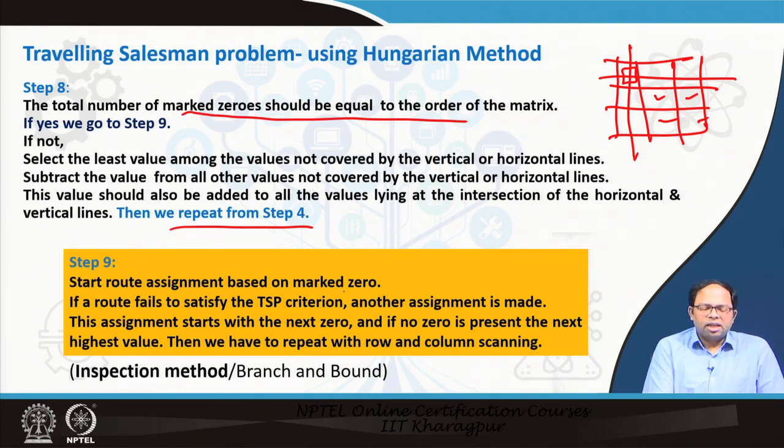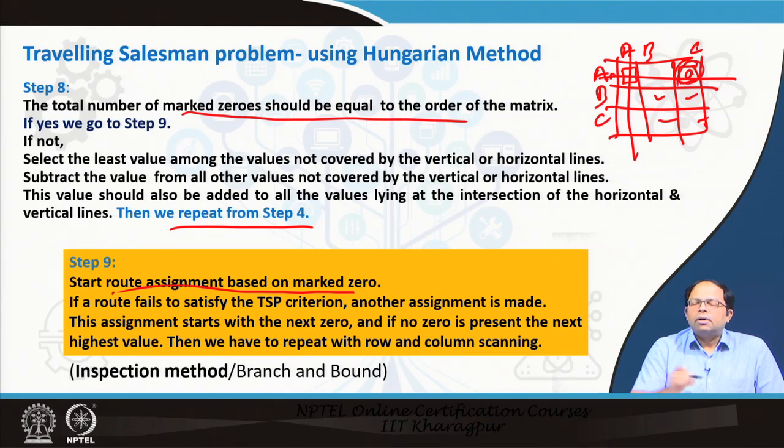Then we start the route assignment, based on the marked zeros. Suppose there is a 0 over here, and it is marked. This is A, B, C, and this is A, B, C. So A to C is 0. That means A can go to C directly at the first step. That is called route assignment.